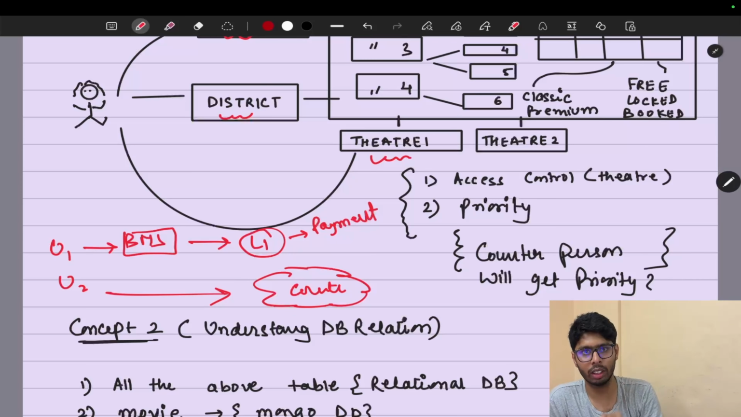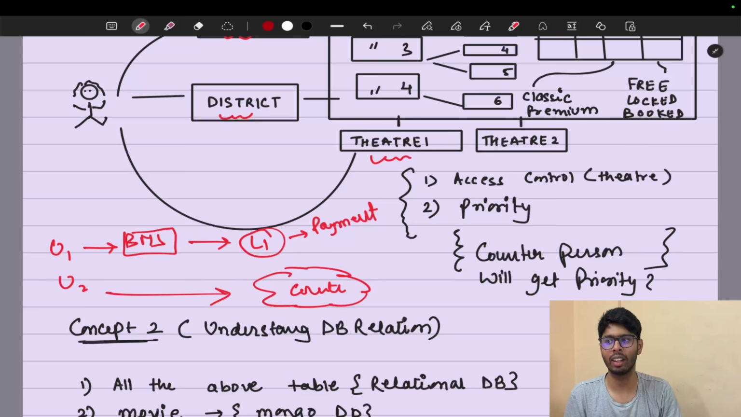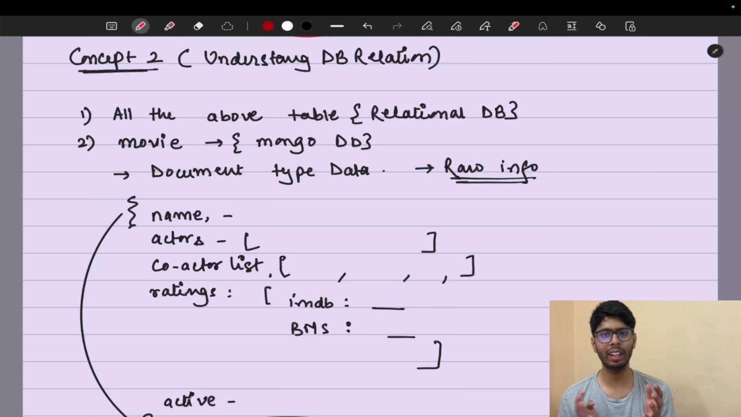So the question is, will user 2 be able to see that seat as free at the counter? Now you have to think about whether the counter person will get the priority or not. Will user 2 get that seat or will user 1 get that seat? This question is related to priority, so think about how companies resolve this problem.